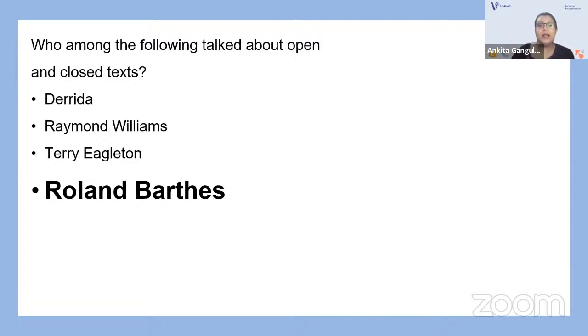So, Roland Barthes famously distinguished between readerly and writerly texts, also known as open and closed texts. Clear? Roland Barthes, Derrida, Raymond Williams, Eagleton, all of them are very important theorists. Look up their works, the concepts they have propounded, the chronology of their works, very important. Next.